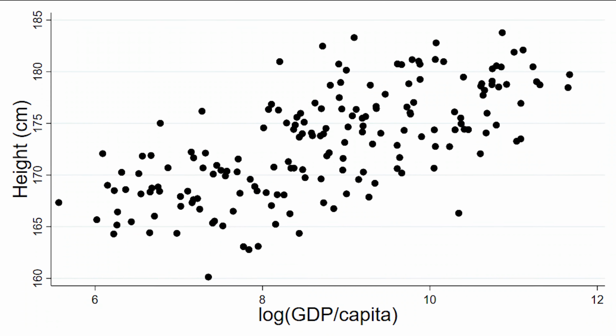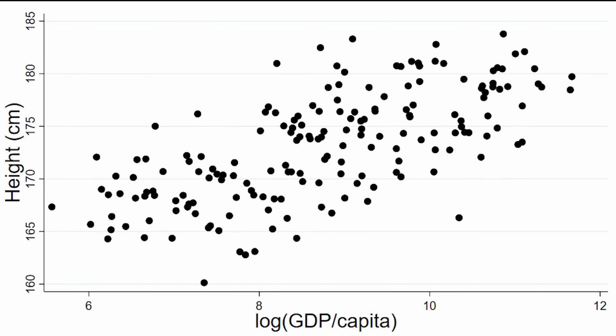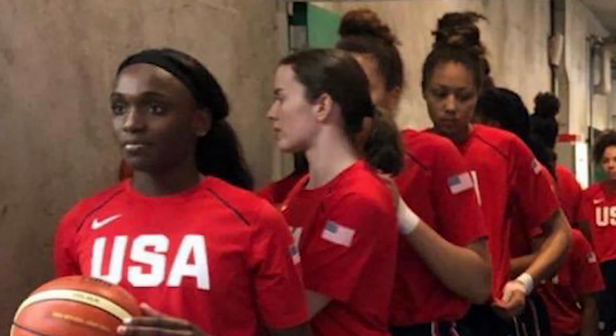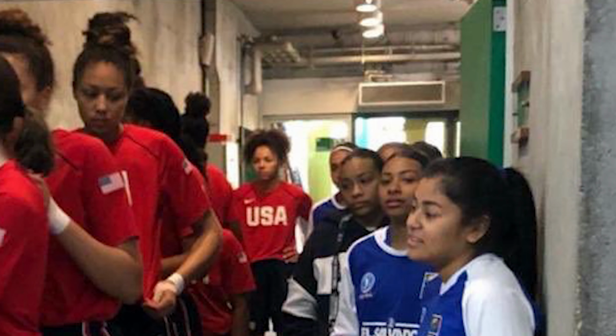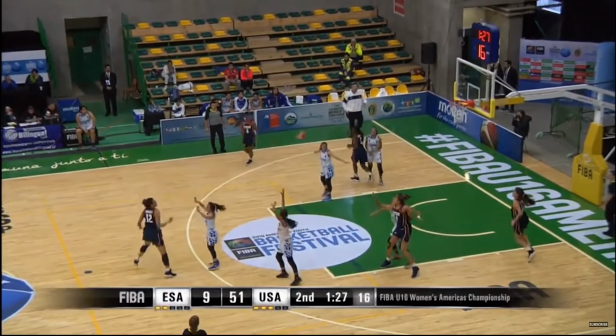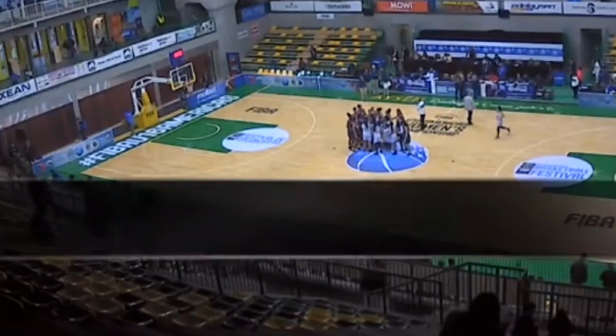Here's the correlation across countries of average height and GDP per capita. The relationship means that if you had two random countries and you looked at the average height of the people within them, the one with the taller population would have higher GDP per capita 70% of the time. Do you want to see my favorite example of this? These girls are competing in a basketball tournament. The team on the left is from the USA, and the team on the right is from El Salvador. They're all 16 years old. If you had no idea about these two countries, which one would you guess has the higher GDP per capita? The difference of the GDP per capita between these two countries looks a lot like this game's final score, 114 to 19. At least El Salvador has Bitcoin.